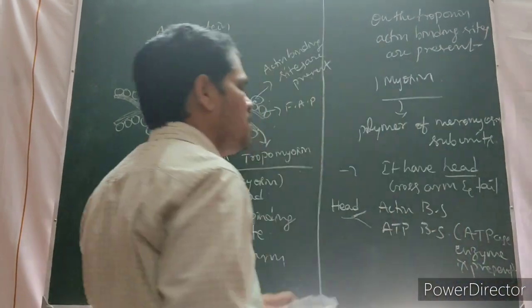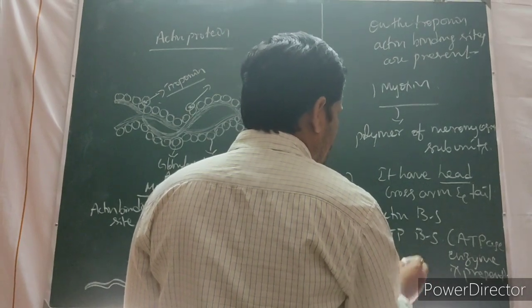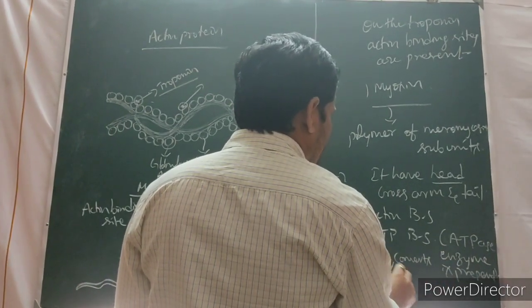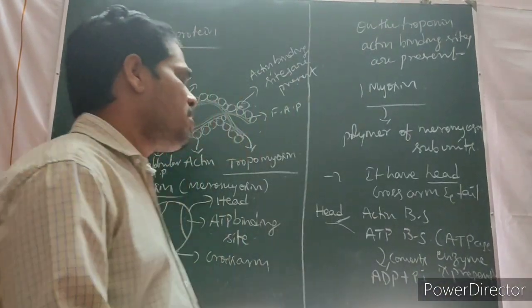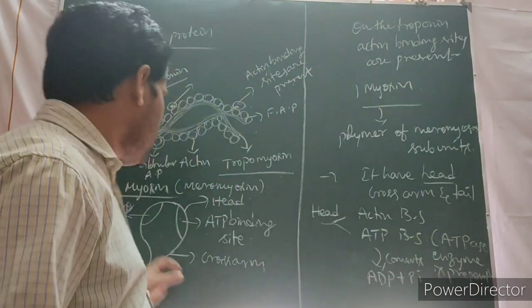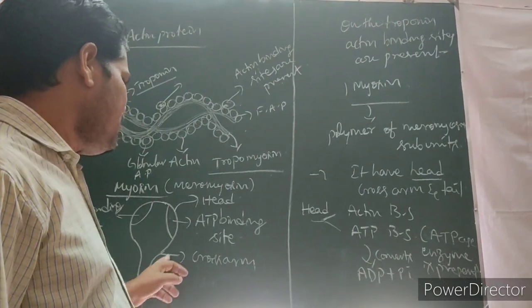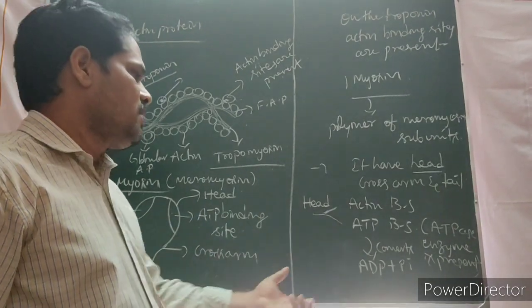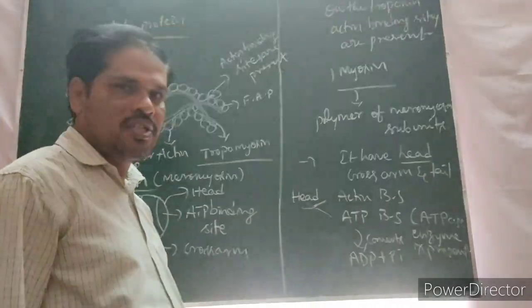To break down the ATP and convert it into ADP and inorganic phosphate. That is the use of the ATPase enzyme present in the head region of the meromyosin. So here ATP is going to be bound, and the ATPase enzyme acts on it and converts it into ADP and inorganic phosphate.